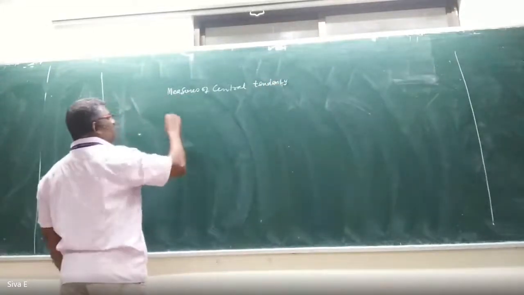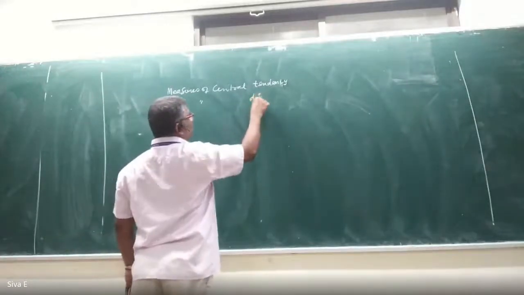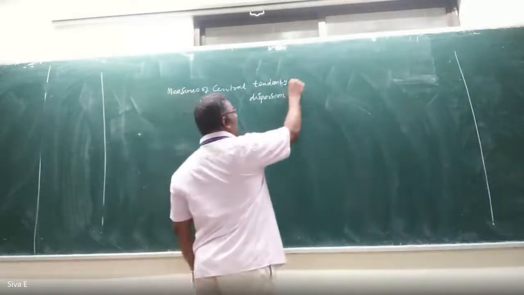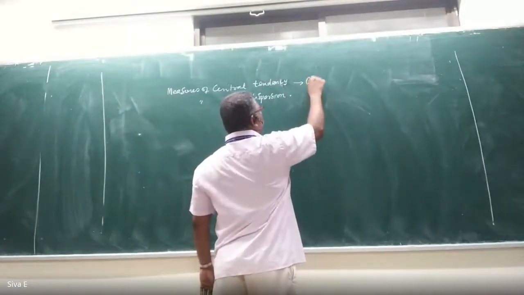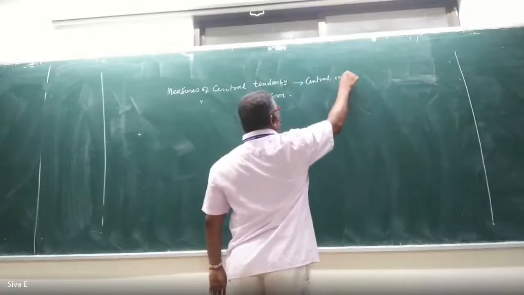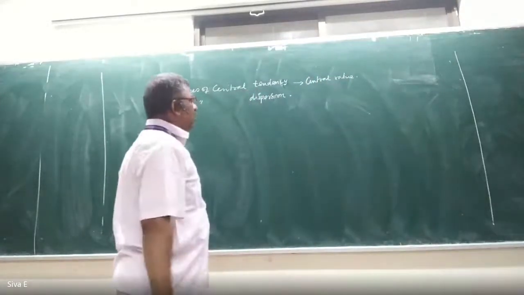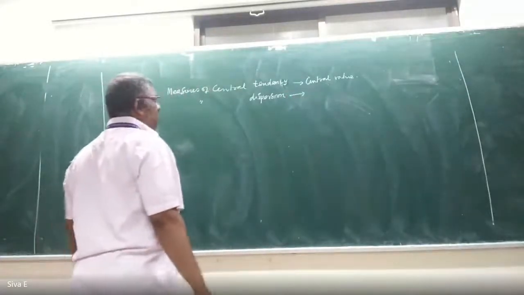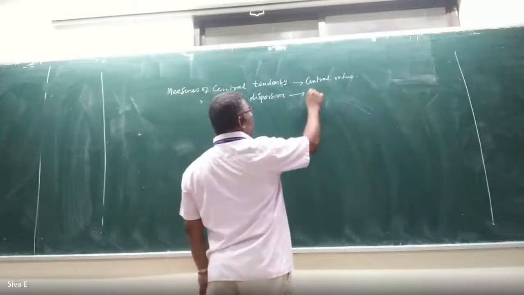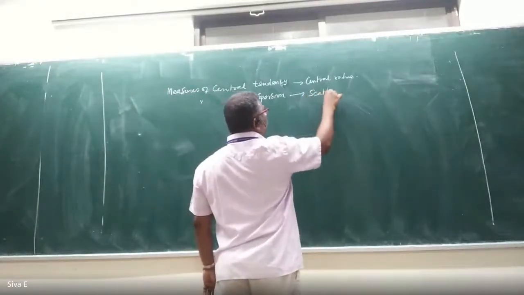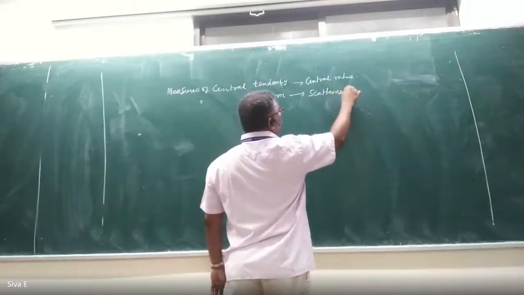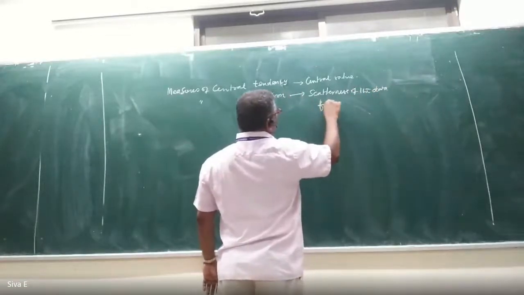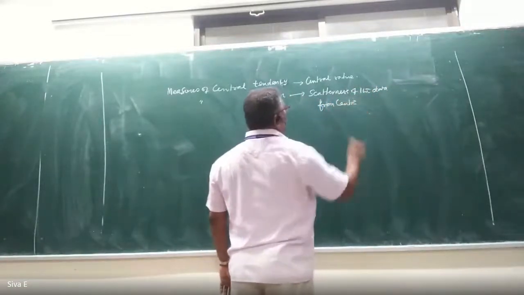Measures of central tendency: our interest is to find the central value of the observed data. Measures of dispersion means the scatteredness of the data from the center.